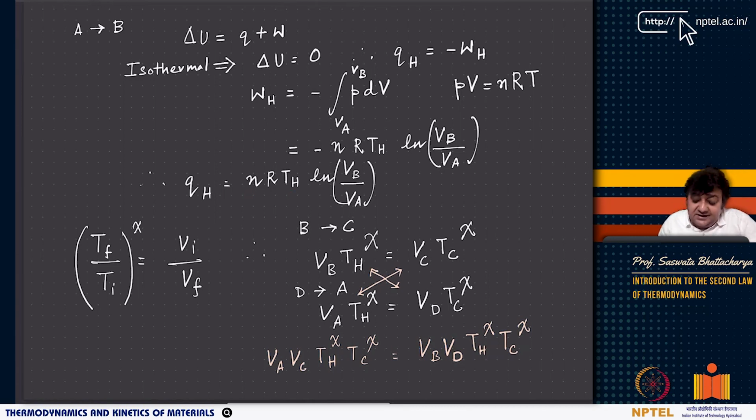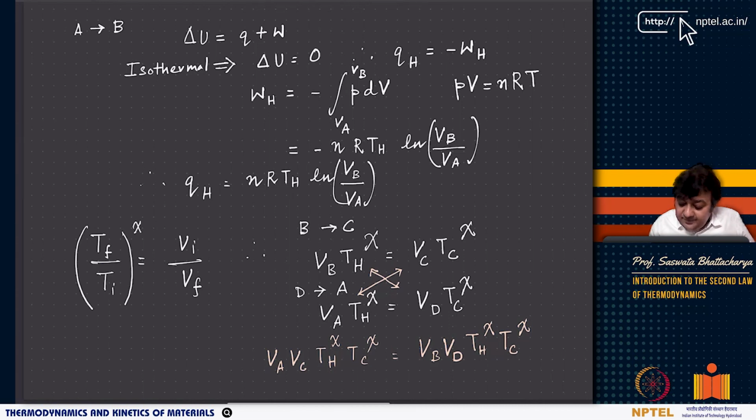Now again, B to C is an adiabatic process. So VT to the power chi is constant: VB into TH to the power chi equals VC into TC to the power chi. If you remember, this is one very interesting thing that you are saying. Now you will ask how is this happening. How do you do that? So basically, instead of writing it in terms of pressure, if you write in terms of temperature, then you will get this relation, Tf by Ti to the power C by nR, which is equal to Vi by Vf.